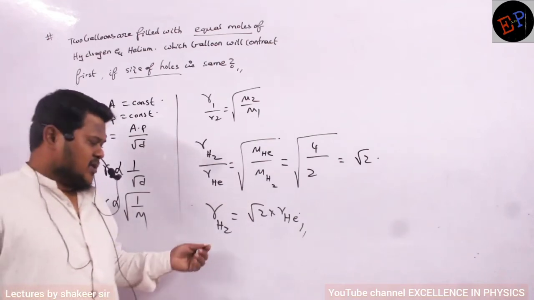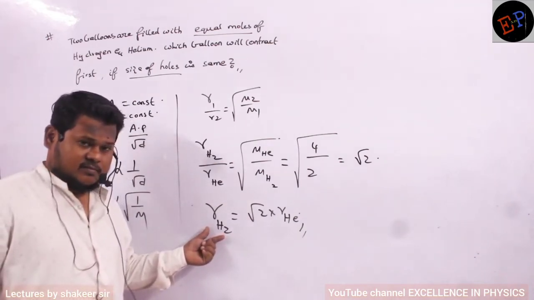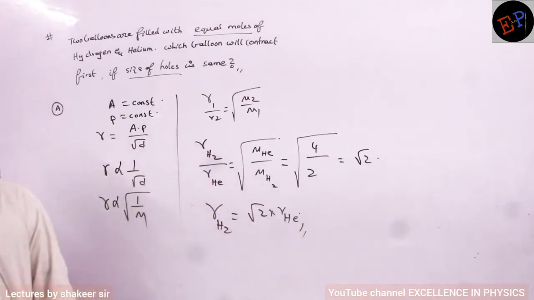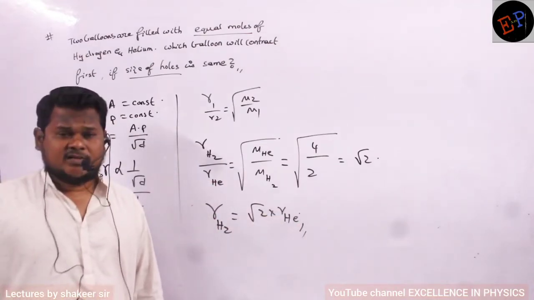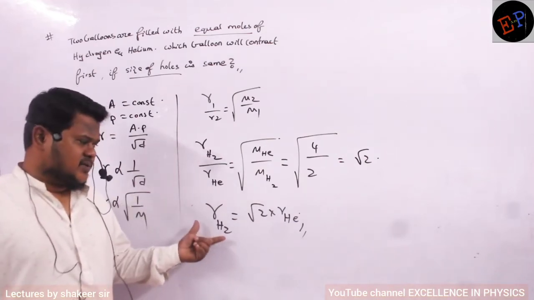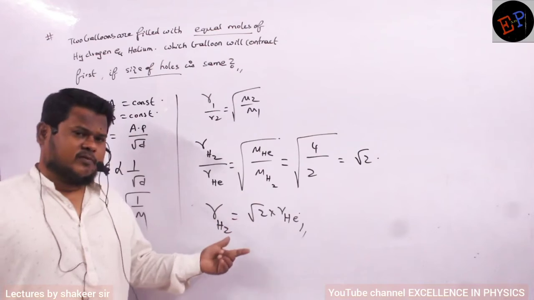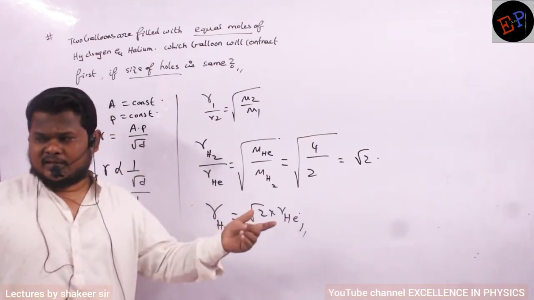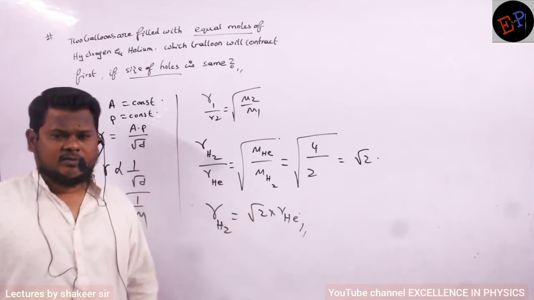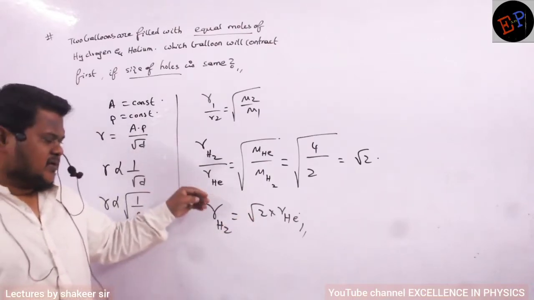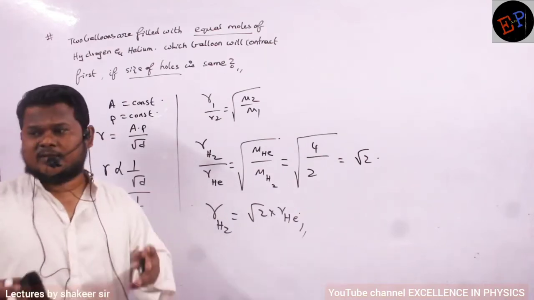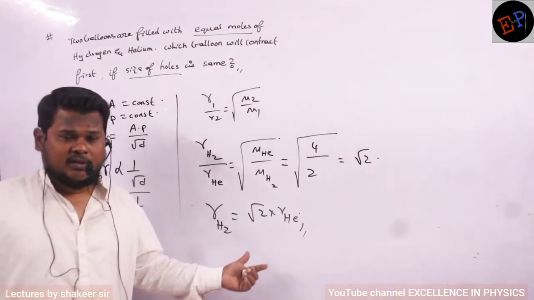So the rate of diffusion of hydrogen is root 2 times greater when compared to the rate of diffusion of helium. So which gas diffuses fast? Definitely hydrogen. Its rate of diffusion is greater, no? Root 2 means 1.414. It means 41% greater rate of diffusion is present for hydrogen when compared to helium. So when you make same size holes, hydrogen gas escapes very fast when compared to helium.